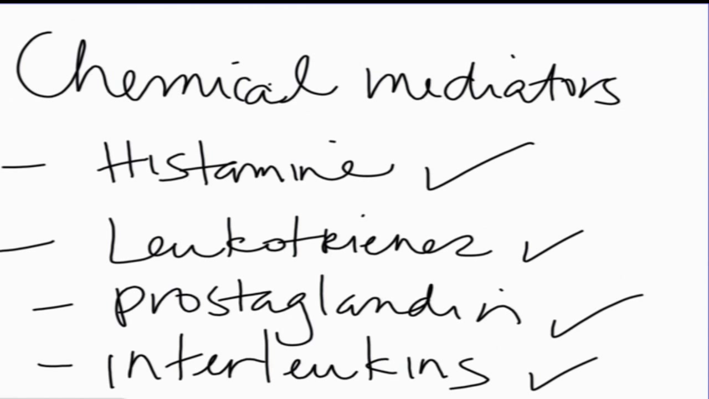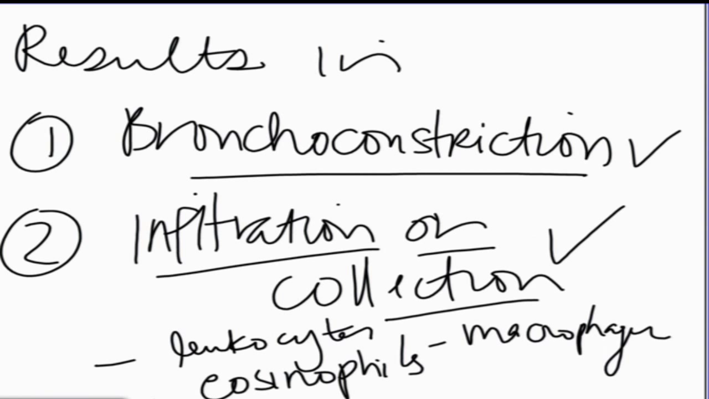So if you remember, these chemical mediators, histamine, leukotriene, and prostaglandin, you're going to see them again when we talk about treatment. That inflammatory process and that release of these chemical mediators, like I said, results in two pathophysiologic processes: the bronchoconstriction and the infiltration of the inflammatory cells that narrows the airway because of the swelling, edema, and mucus production that it causes.